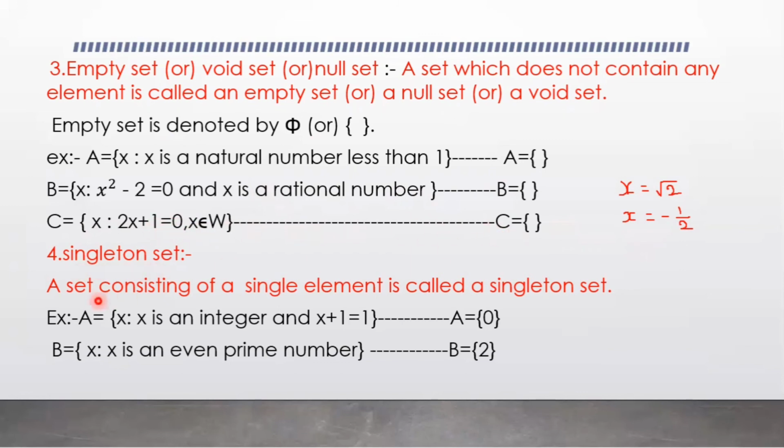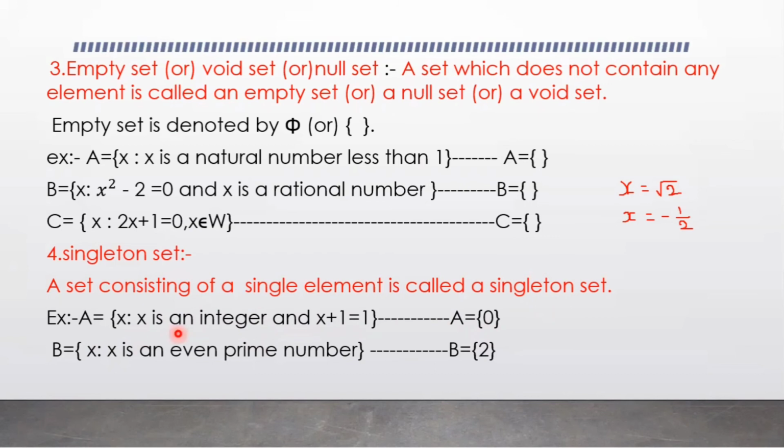Next, singleton set. A set consisting of a single element is called a singleton set. In this example, x is an integer and x plus 1 equals 1. Here, after solving it, the value of x is 0. X equals 0. So there is only one element. So A equals the set of 0, meaning there is one element. So this type of set is called a singleton set.